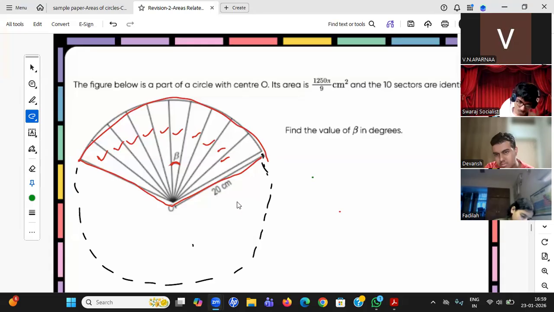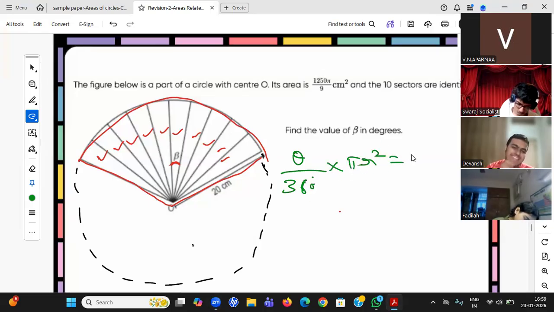You can do it multiple ways, but you see, he has given some area. Ponnappa, what is this area, student? Which formula will we use? He has given this red color area, the sector. What is the sector's formula? Theta by 360 into pi r square. That one he gave as 1250 pi by 9. I'll write theta only.